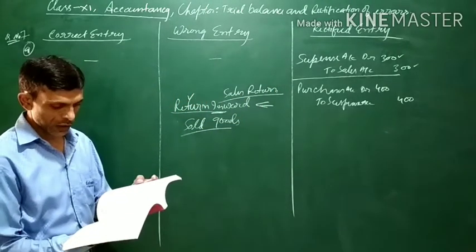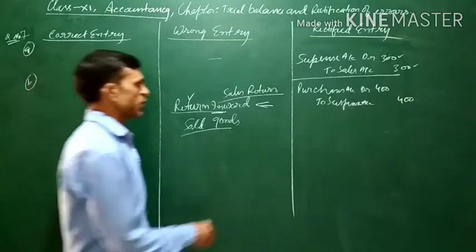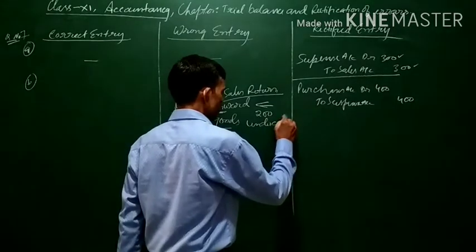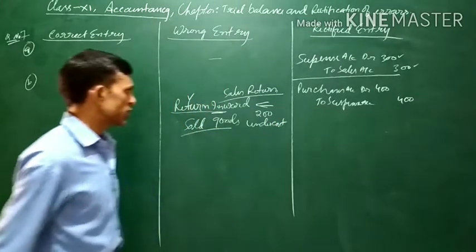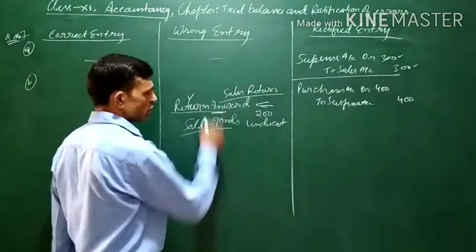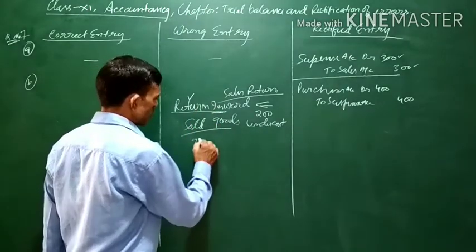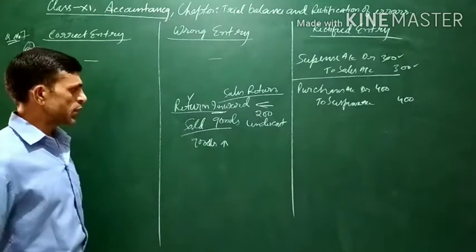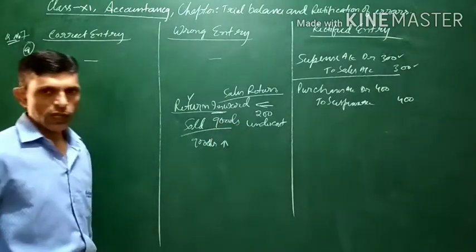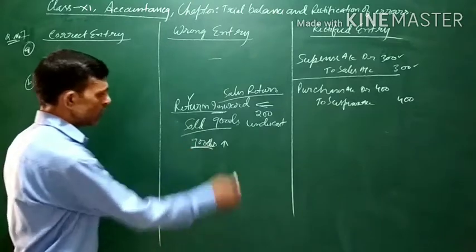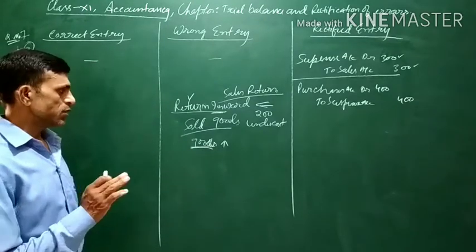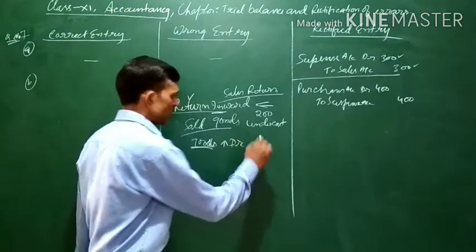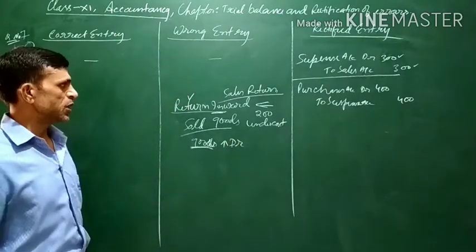So sales return has been undercast by 200. When goods are returned, goods will be coming into the business. If goods are coming into the business, it will increase. And as we know, goods are an asset, and the rule for asset is, when assets increase, it is to be debited.